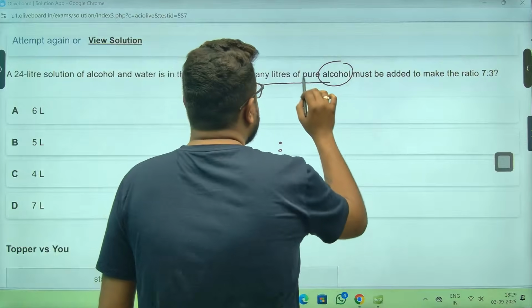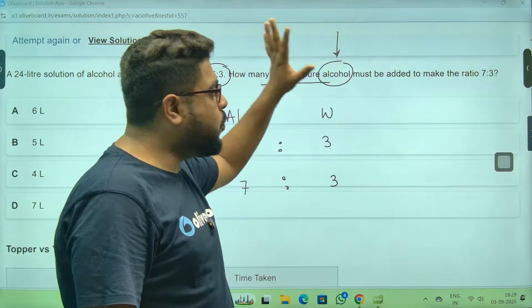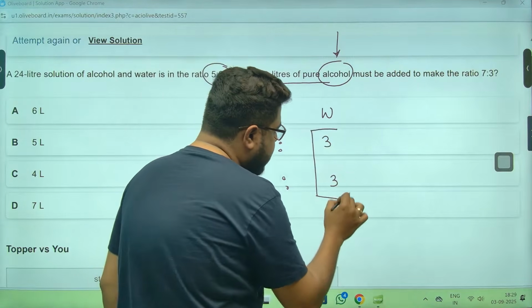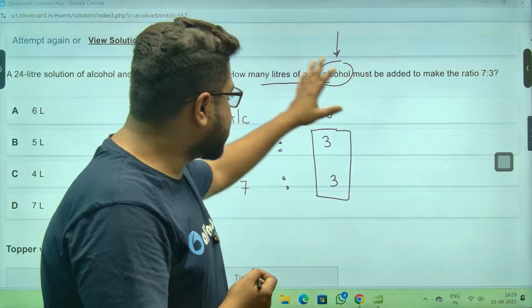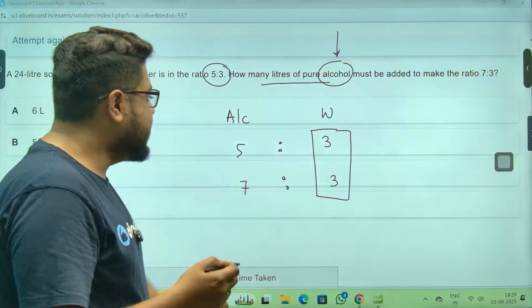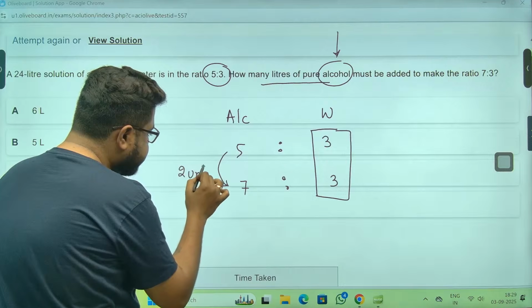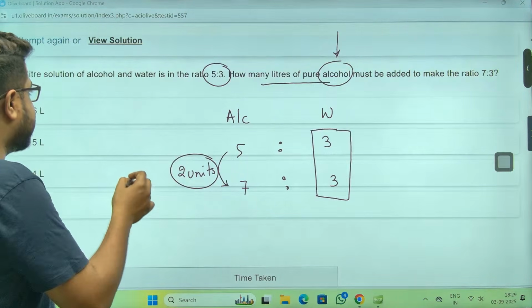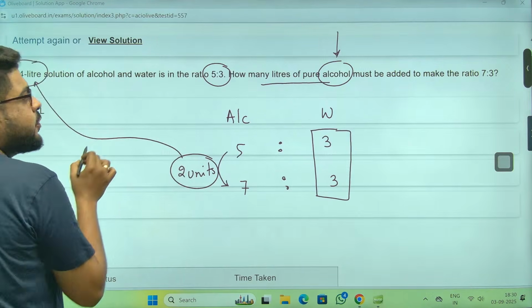Sir, that means what I have added? I have added alcohol, meaning water is constant. Look at this ratio, sir. Already water is constant, so I can use a little shortcut. Water is constant in both the ratios, meaning, sir, I have added 2 units of alcohol here. Can I say 5 became 7? And these 2 units in terms of liters, 24, meaning into 12.